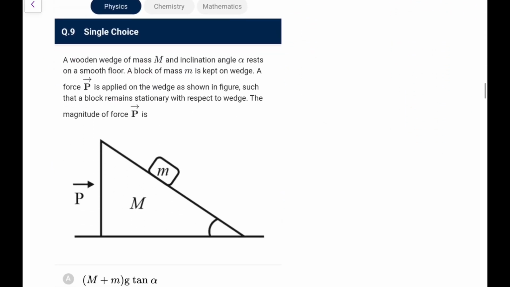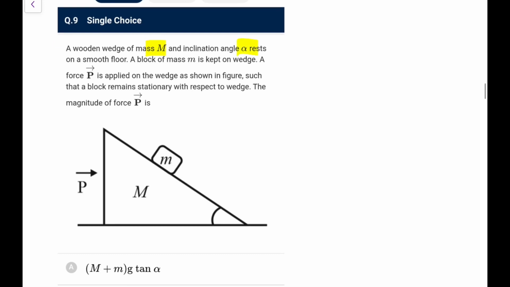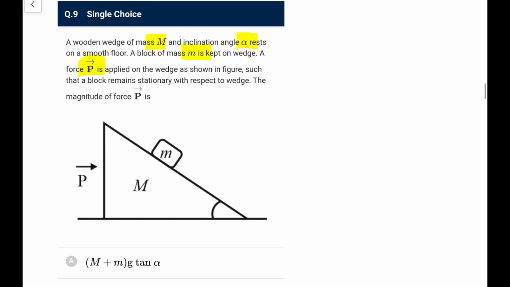Next. A wooden wedge of mass m, inclination alpha, rests on a smooth floor. A block of mass m is kept on the wedge. A force P is applied on the wedge as shown in the figure, such that the block remains stationary with respect to the wedge. The magnitude of force P is? So with respect to the wedge it remains stationary, so let's say both go with acceleration a. So P is the only horizontal external force, that would be equal to (m plus m) into a.